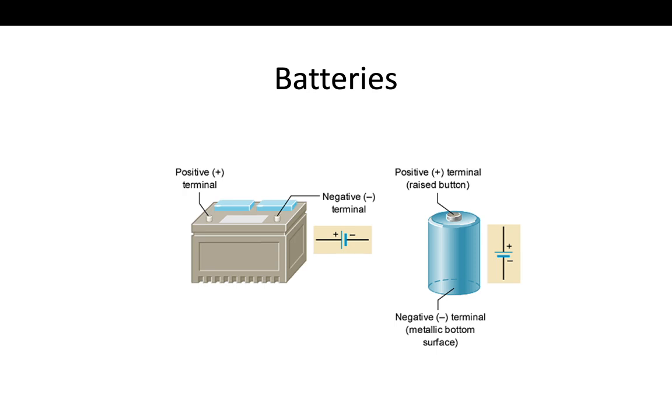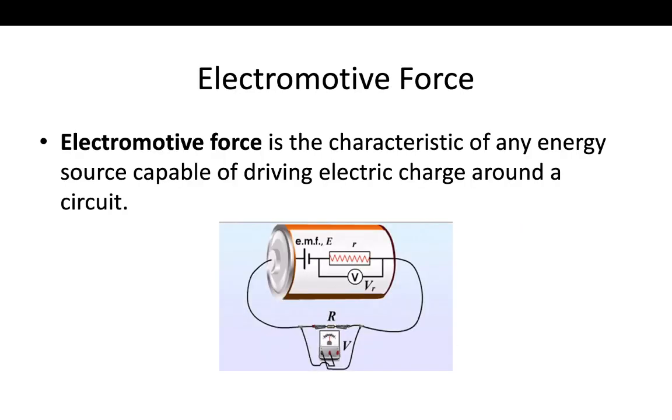So let's start our electromotive force. Electromotive force is the characteristic of any energy source capable of driving electric charge around a circuit.